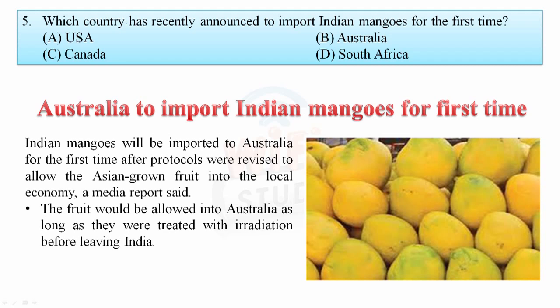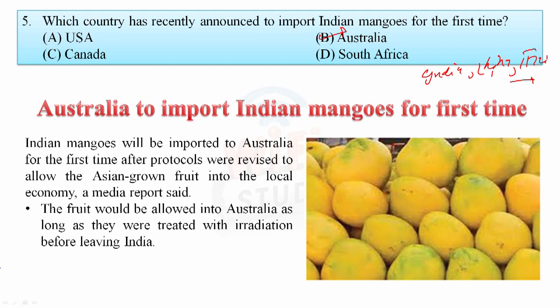So as I told you, Australia opened its door to Indian mangoes. So your answer is Australia. First of all, the capital of Australia is Canberra. And you need to remember that the top mango producing countries in the world are India, China and Thailand. The world's largest mango producing country is India, second is China, third is Thailand. India produces nearly 42% of the world's total production of mango.